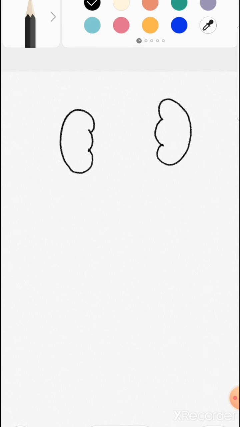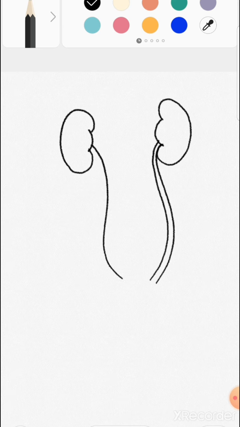Just now we have seen where the human excretory system is situated and which organs are involved in it. So let us draw the excretory system diagram. What is first included? Two bean shaped organs, known as kidneys. Next is a tube like organ which takes the waste product to a bag like muscular organ.